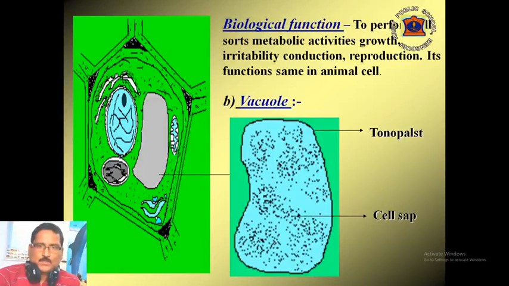It pushes the cytoplasm towards the plasma membrane. That thin layer of cytoplasm surrounding the vacuole is called the primordial utricle. It is bounded by a thin membrane called the tonoplast, and is filled with a fluid called cell sap.